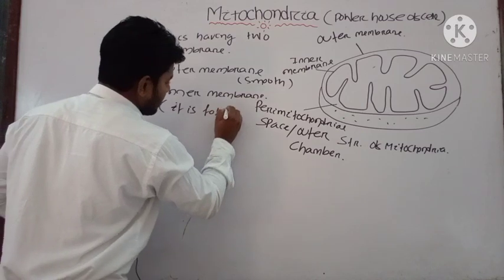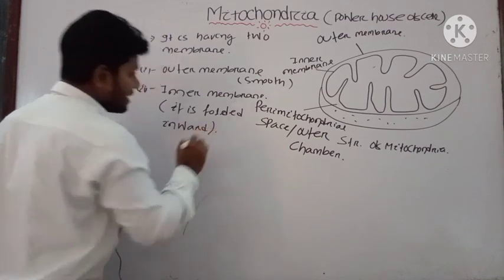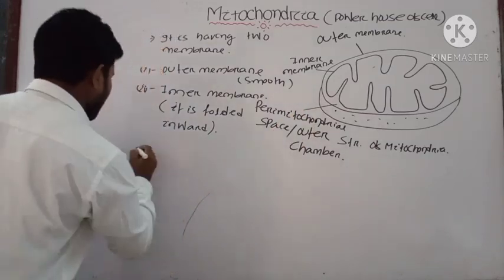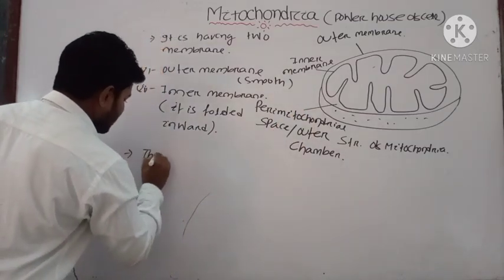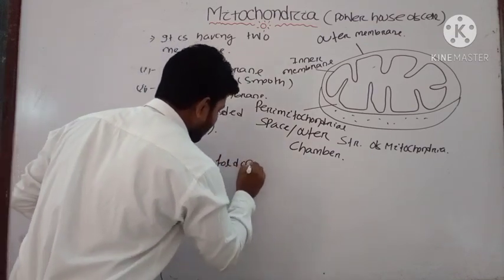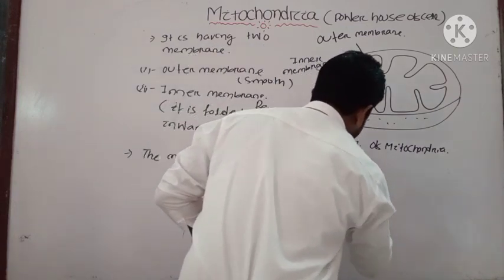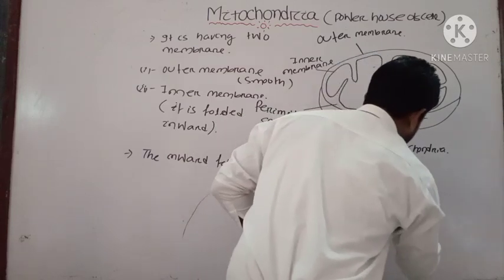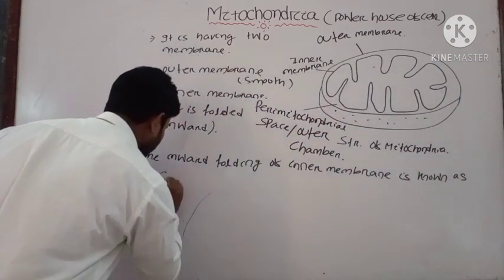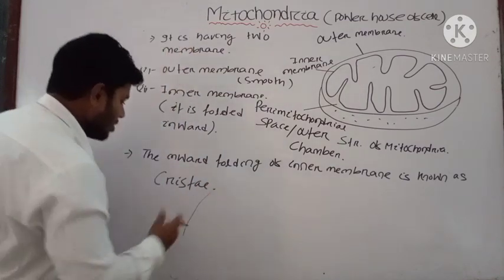Outer membrane is smooth, but the inner membrane is folded inward. This folding of the inner membrane is known as your cristae. The inward folding of the inner membrane is known as, what is it called? It is known as your cristae. Okay, CRISTAE.